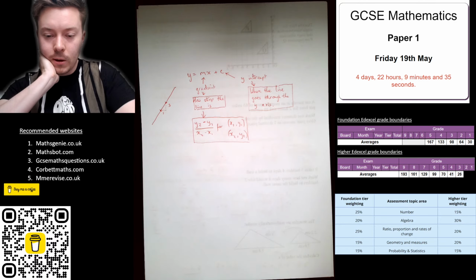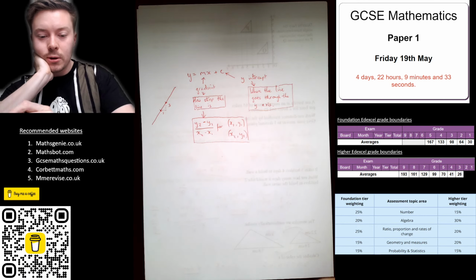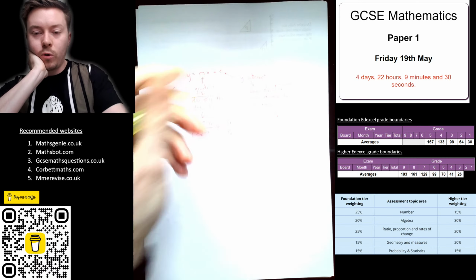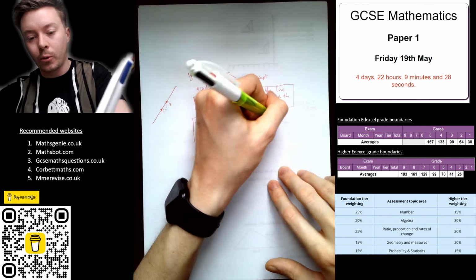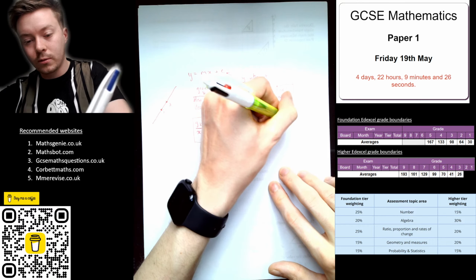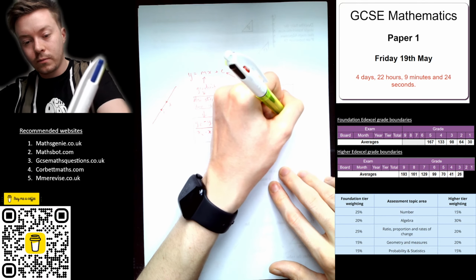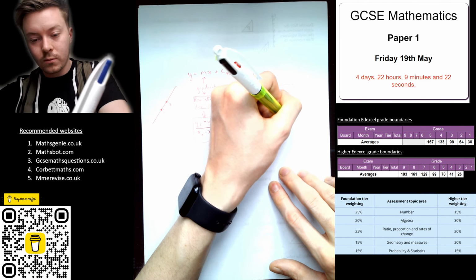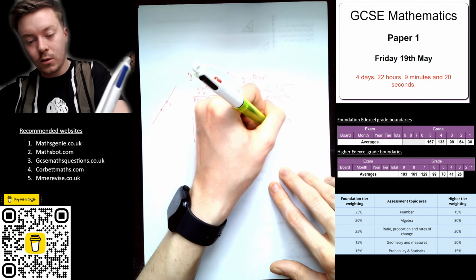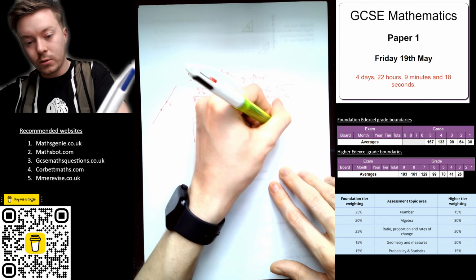Okay, now the y-intercept, how do you work that out? You work that out through substituting in your points. So substitute in coordinates.